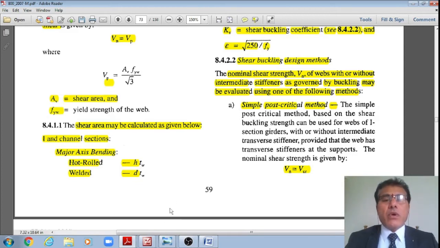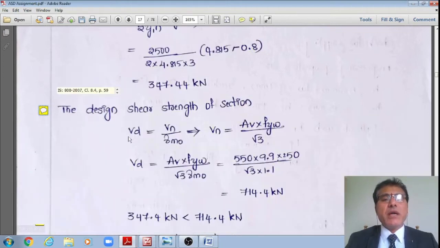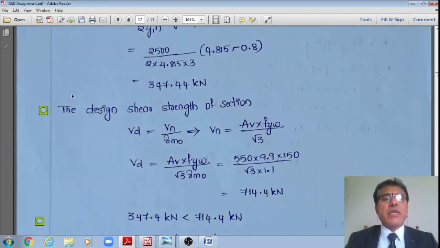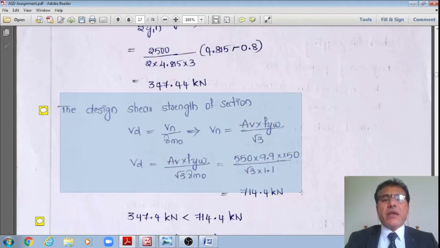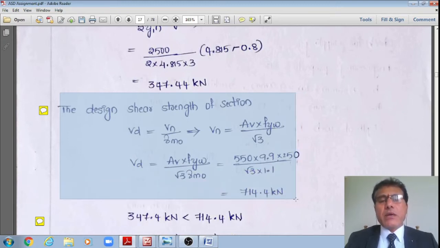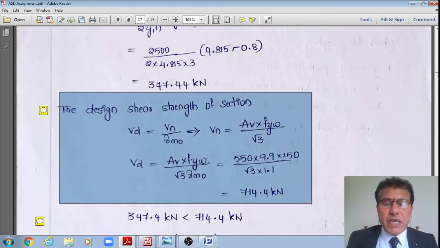Therefore, now I'll substitute these into this formula, which gives the design shear strength of the section as, sorry, AV is equal to depth multiplied by thickness of the web, 550 multiplied by 9.9 multiplied by 250 divided by root 3 divided by 1.1, that divided by 10 to the power 3, so that I'll get it in terms of kilonewtons, which is 714.4 kilonewtons, right?